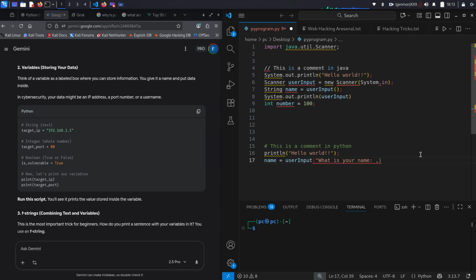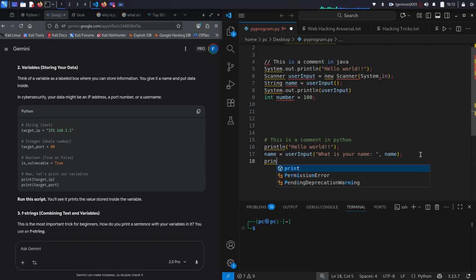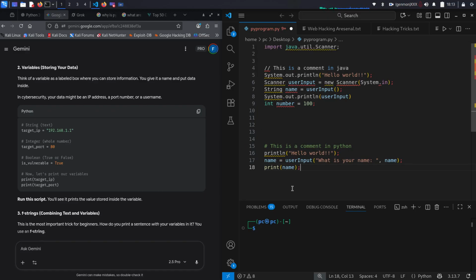Let me click this. I just want to fix something. Okay, there we go. Alrighty, and then we put name, right? So it's as simple as that. Print, and then name, and then again, of course, I got that habit, right? So you see the difference, right? A lot less code to do the same thing.